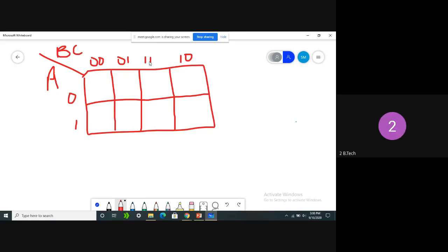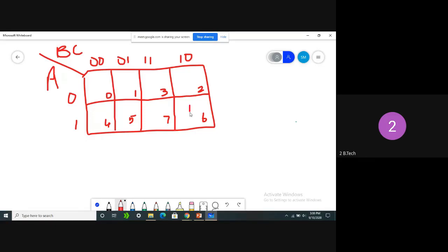1, 0 we should not select here. And see here, what are the cell values? Here it is 0, here it is 1, here it is 2, here it is 3. And here it is 4, 5, then 7 and 6, here 7 because of the adjacent property. So how many values are going to be high?